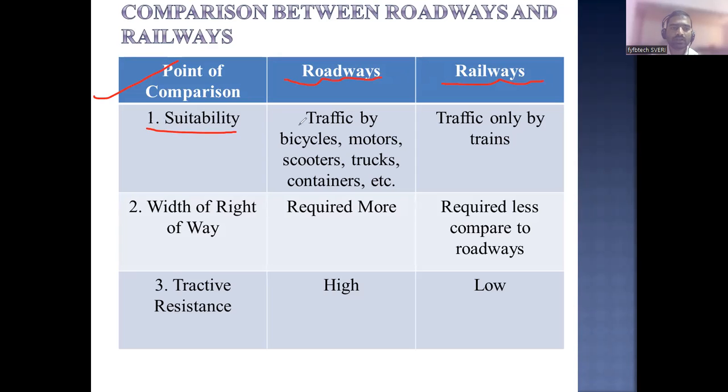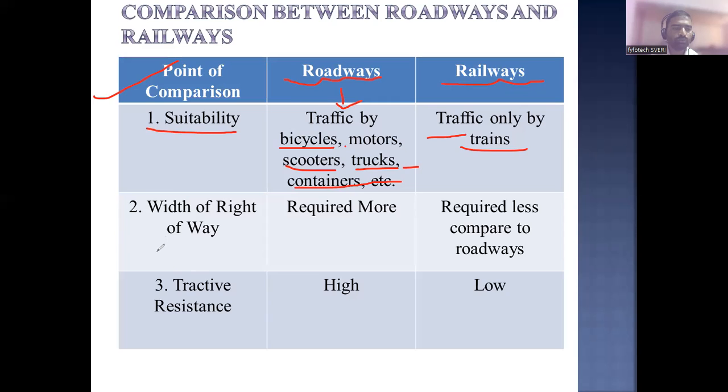Suitability is traffic by bicycles, motors, scooters, trucks, and containers, etc. Roadways will carry all these two-wheelers, three-wheelers, four-wheelers, and multi-wheeled vehicles. But in case of railways, it will carry traffic only by trains. Correct? So railways will carry only traffic by trains, whereas roadways will carry traffic by bicycles, motors, scooters, trucks, containers, any vehicle.